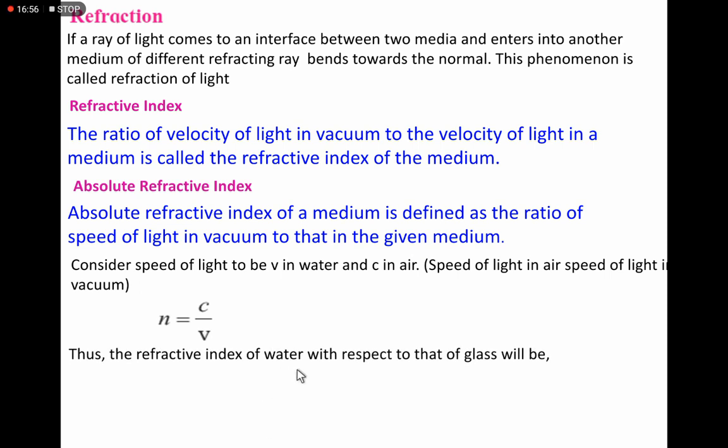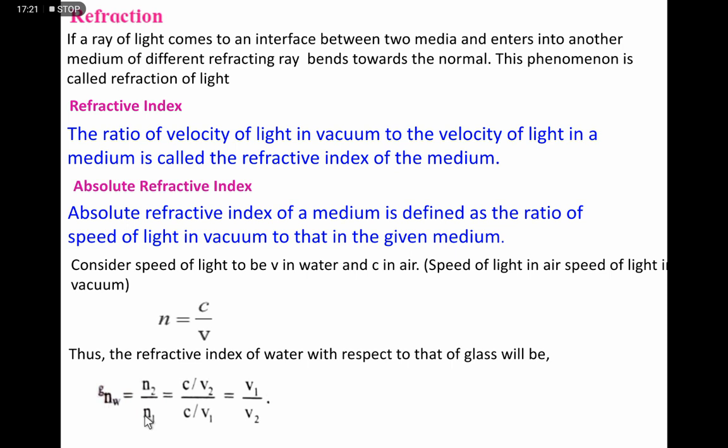Refractive index of water with respect to the glass. Refractive index means light passes from water medium to the glass medium. We'll write n w, that is refractive index of water with respect to glass, n2 by n1.